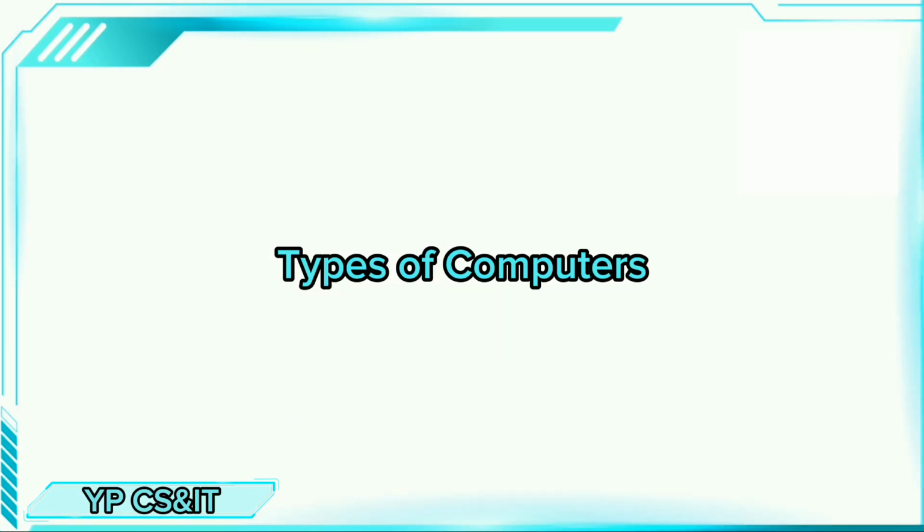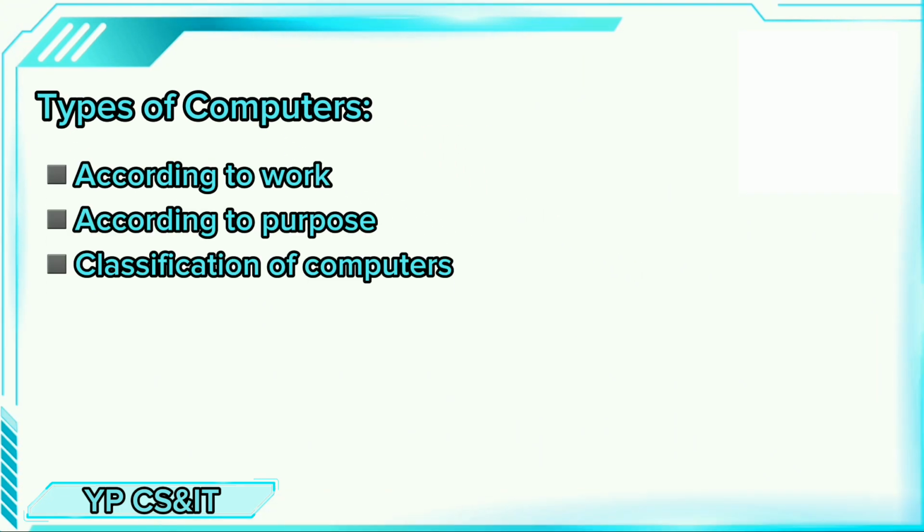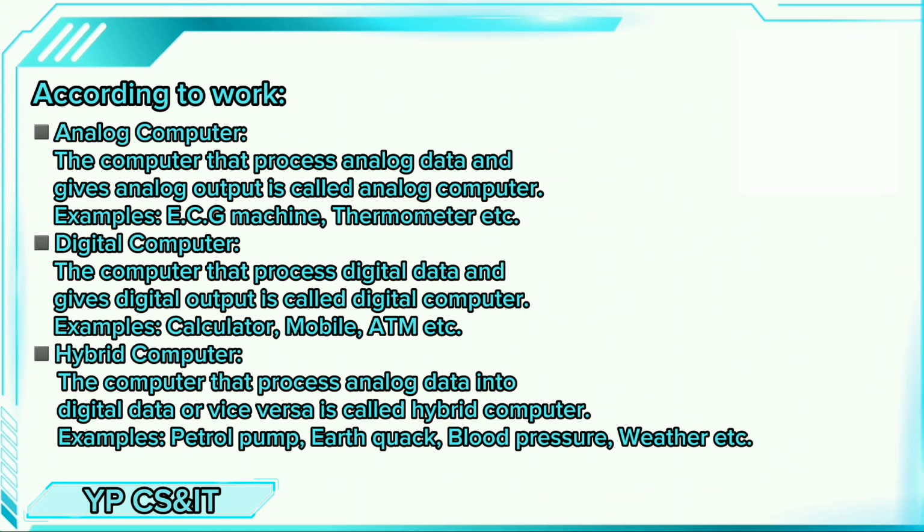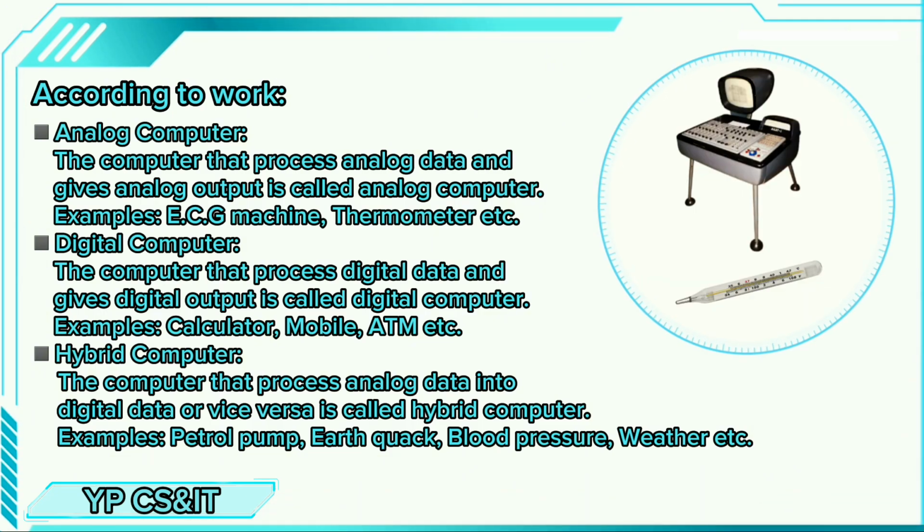Today our topic is the types of computers. According to purpose, classification of computers according to work. Analog computer. The computer that processes analog data and gives analog output is called an analog computer. Examples: ECG machine, thermometer, etc.